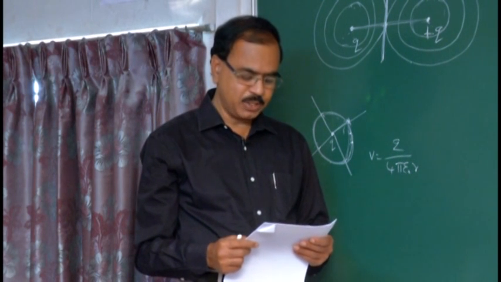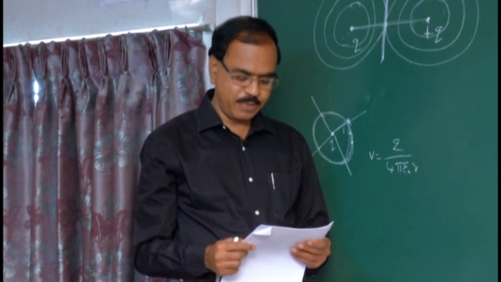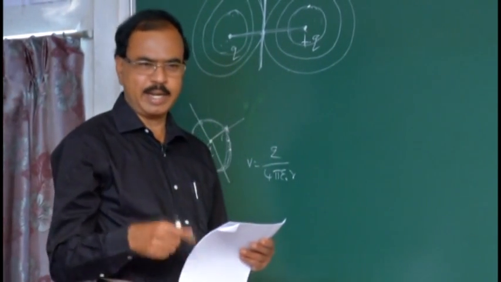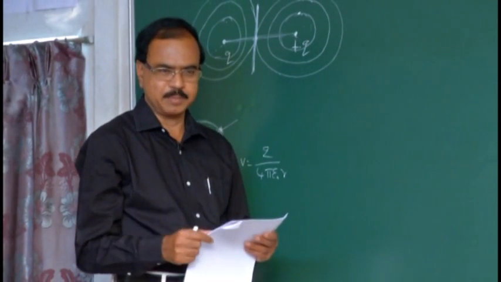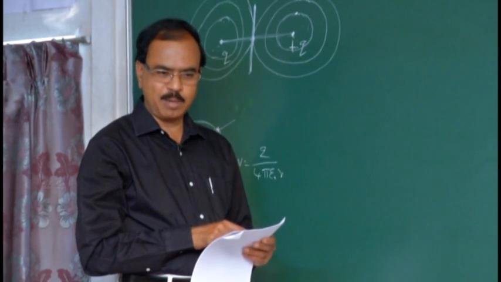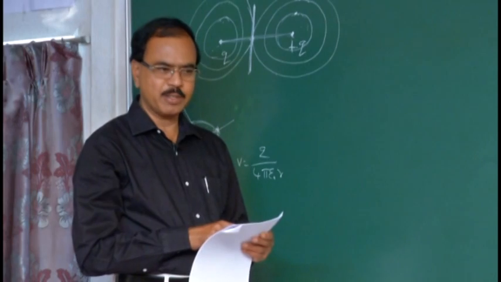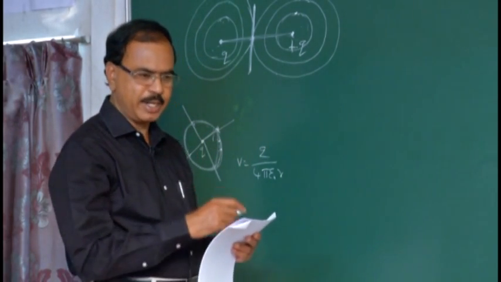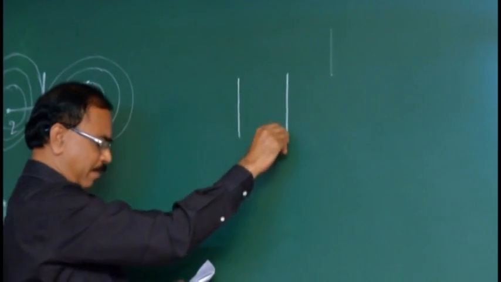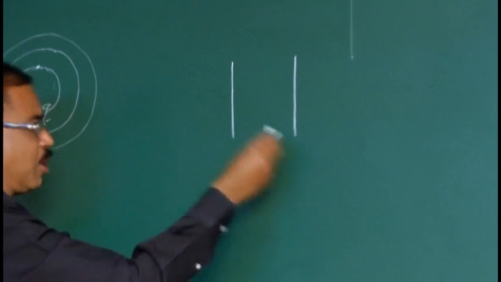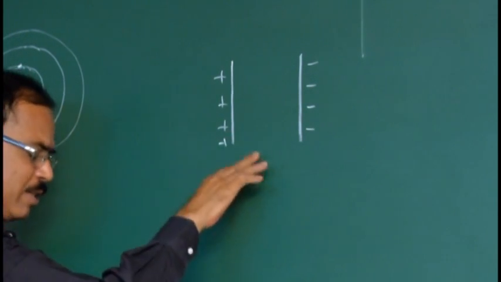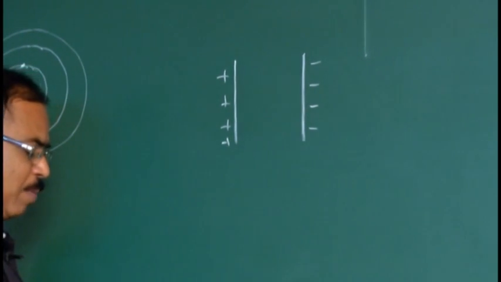When a dielectric slab is introduced between the plates of a charged parallel plate capacitor, that means the capacitor is charged by connecting with a battery and then it is disconnected. Meaning it is charged. Here the battery is not continuously connected in this problem, not mentioned there. That means the capacitor is disconnected from the battery. So let this one be the charged parallel plate capacitor. Say positive charge is available here, negative charge is available here. That is, after disconnecting from the battery, it's a charged parallel plate capacitor.